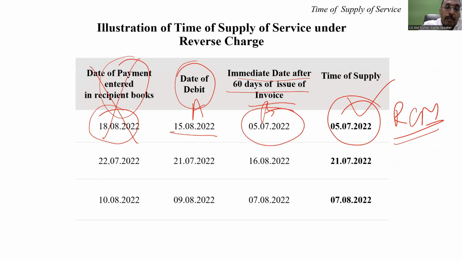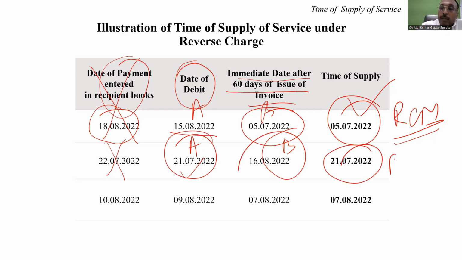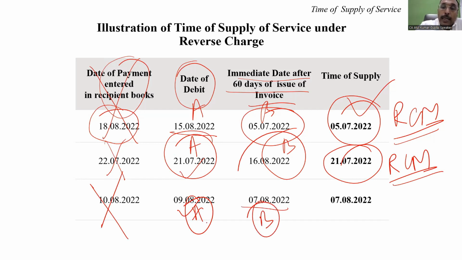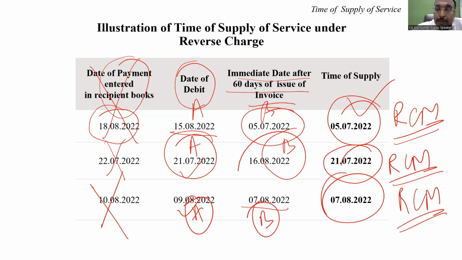Here in this case, my bank account hit on the 21st, books entered 22nd, so it is A, and this is B. A or B, whichever is earlier, A applicable, RCM is applicable on 21st of July. Similarly, bank account hit on 9th, A, it will not be, and this is B. A or B, whichever is earlier, B is earlier, RCM will be based on the B. That is on the 7th of August.